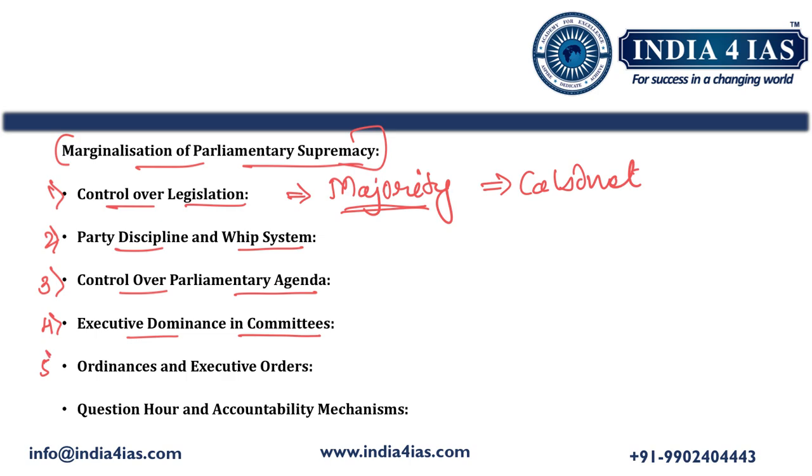Then the fifth point is ordinances and executive orders. The increasing use of ordinances by the president on the advice of the cabinet when the parliament is not in session reflects the growing dominance of the executive, especially the cabinet.